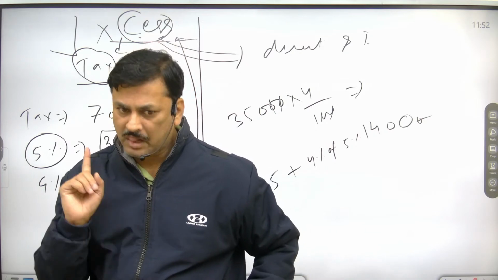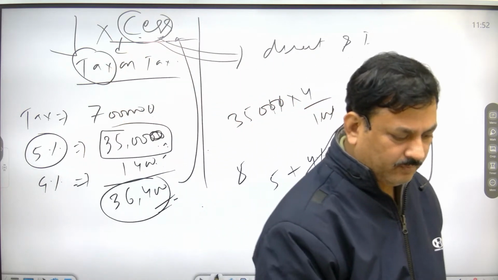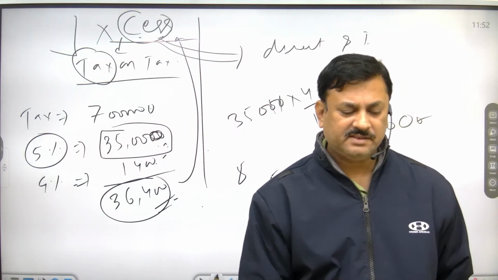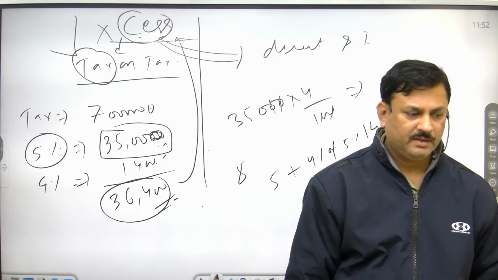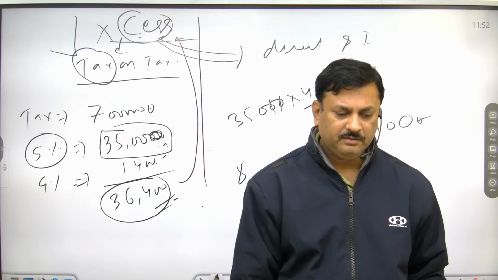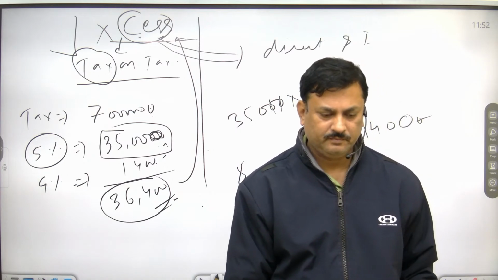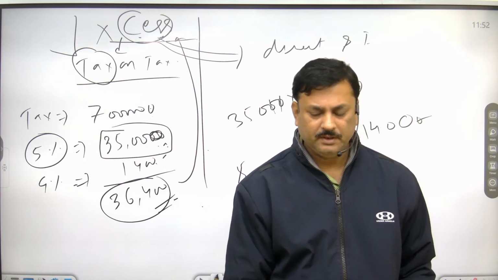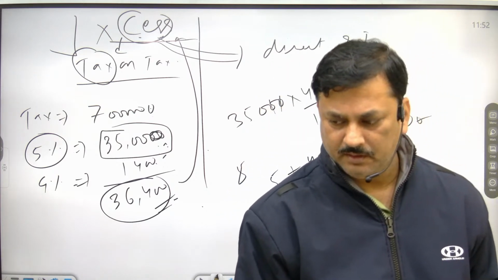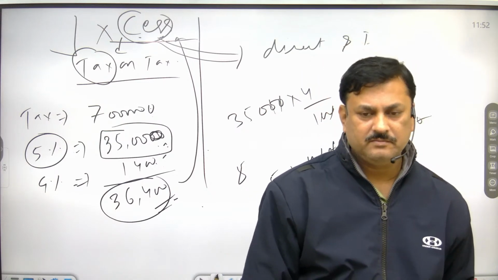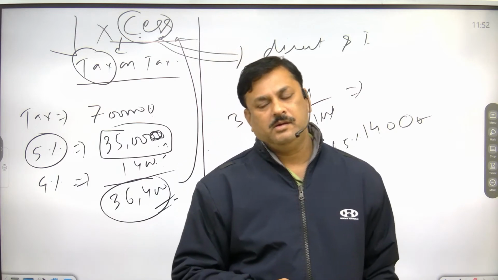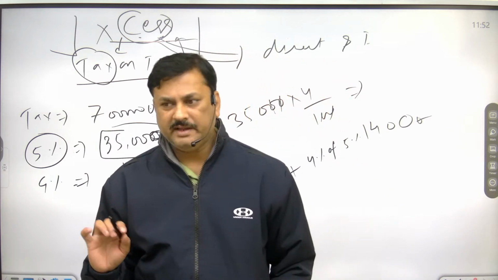Any doubt? So write down. First is cess. It is a form of tax levied or collected by the government, in brackets central government as well as state government.